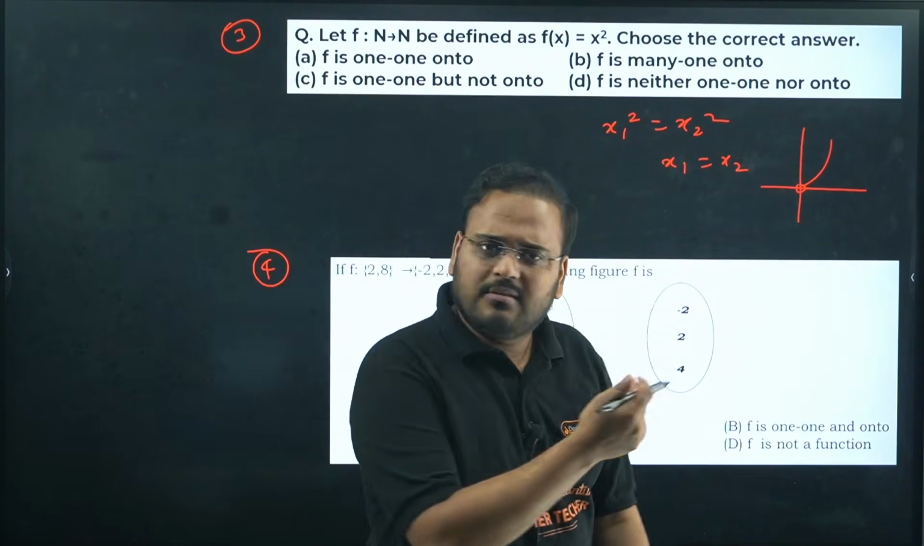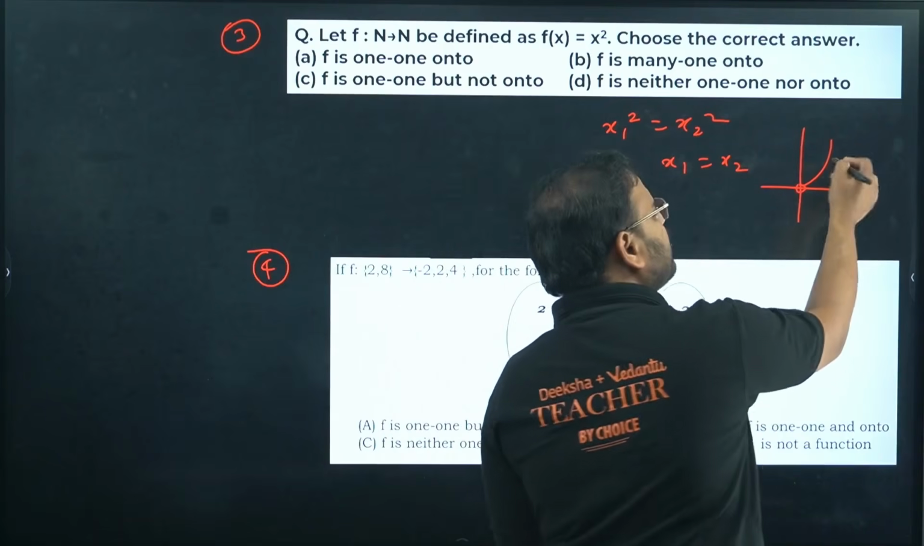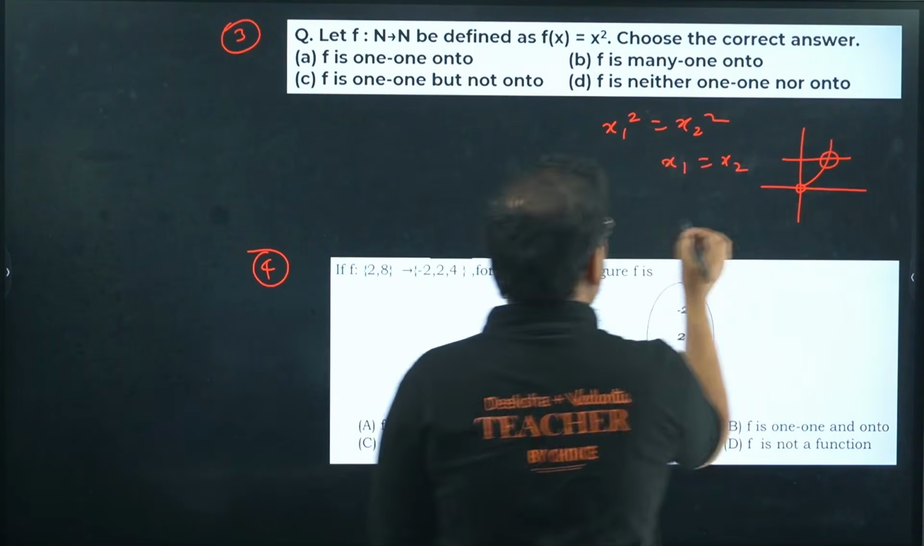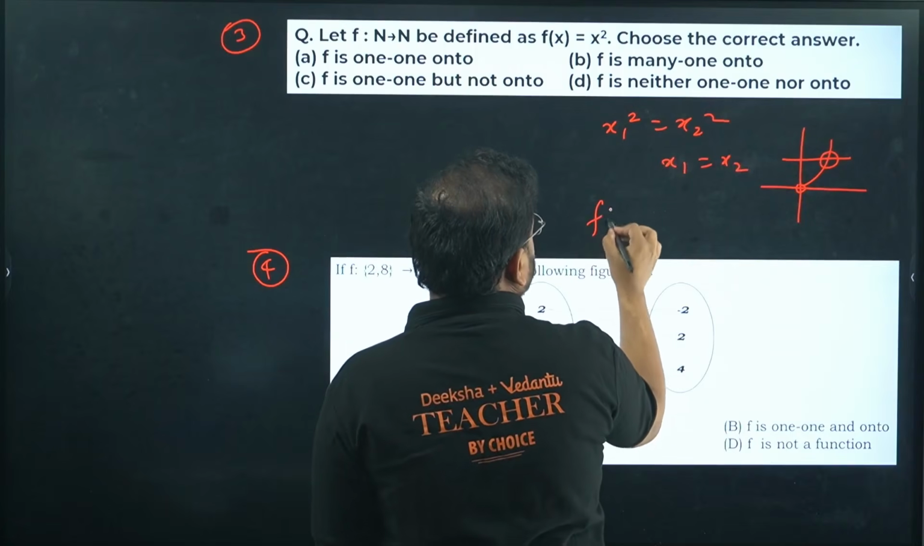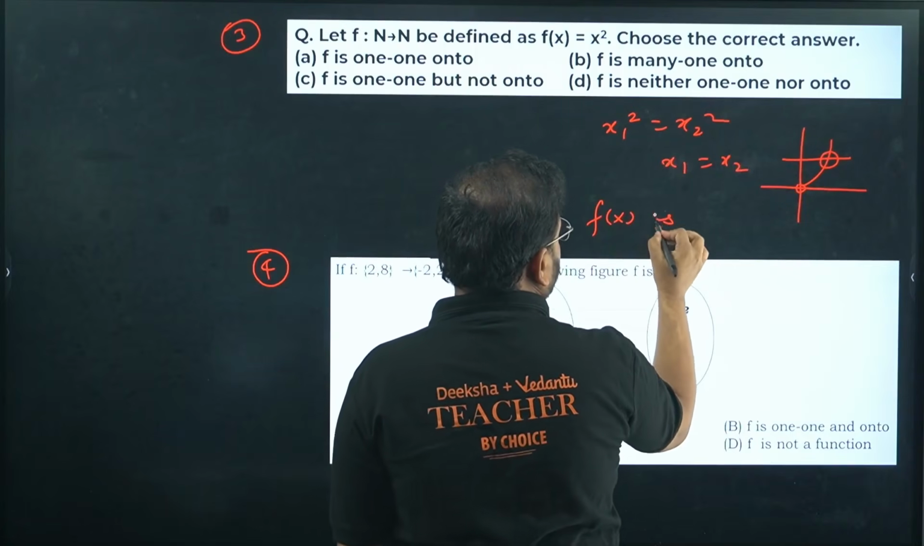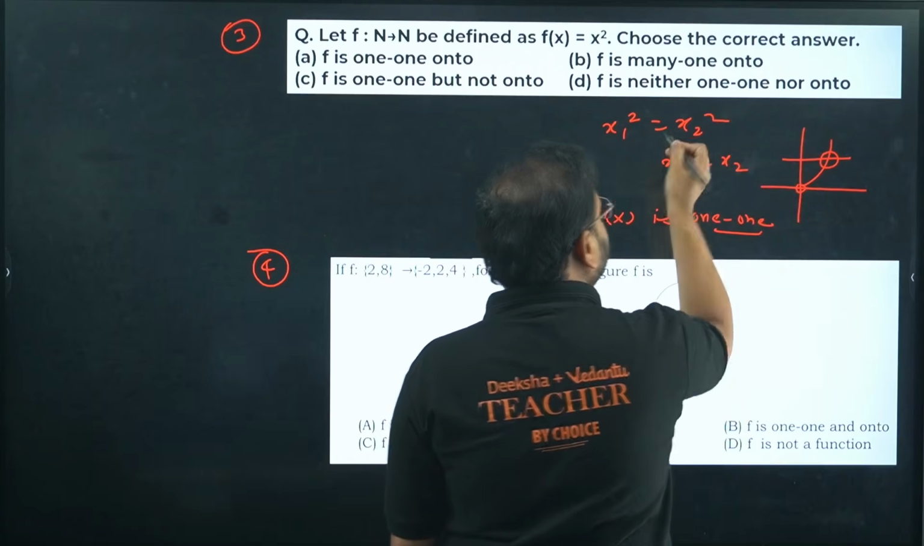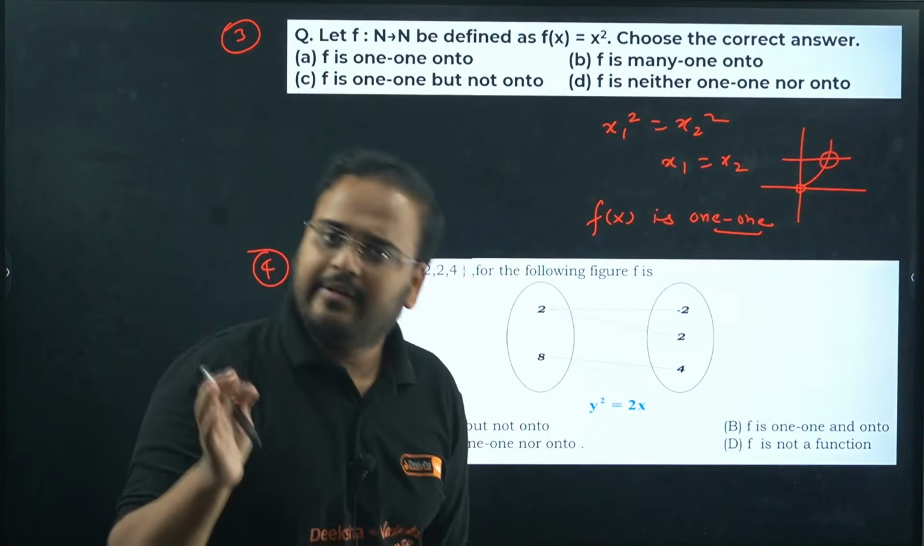Is it one-one? Yeah. Drawing the line, it has only one intersection. It is a one-one function, sir. One-one function. Okay. So f(x) is one-one. So the graphical approach as well as the algebraic approach has been explained to all of you.